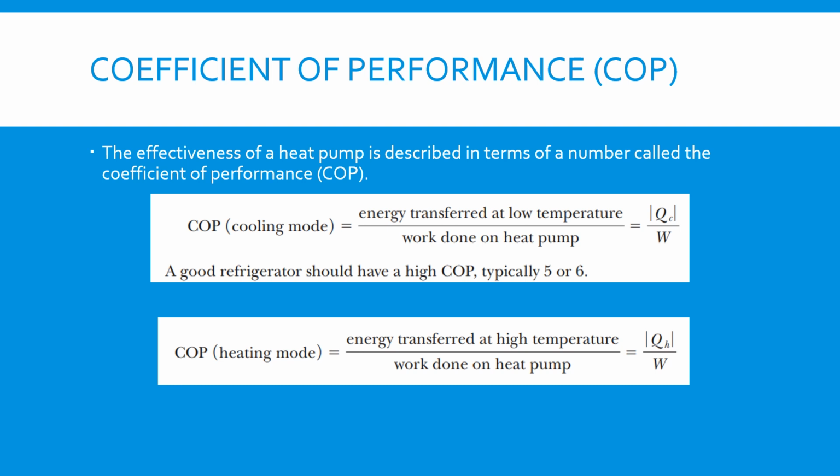Here we have the coefficient of performance. The coefficient of performance is simply the effectiveness of a heat pump. It's described in terms of a number called the coefficient of performance, or COP. COP in cooling mode equals the energy transferred at low temperature, |QC|, over W, the work done on the heat pump. A good refrigerator should have a COP typically of 5 or 6. We have another law for the COP in heating mode: the energy transferred at high temperature, |QH|, over the work done on the heat pump.